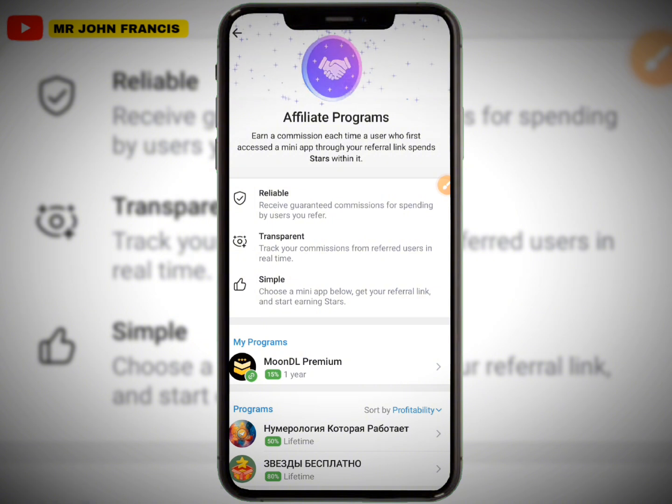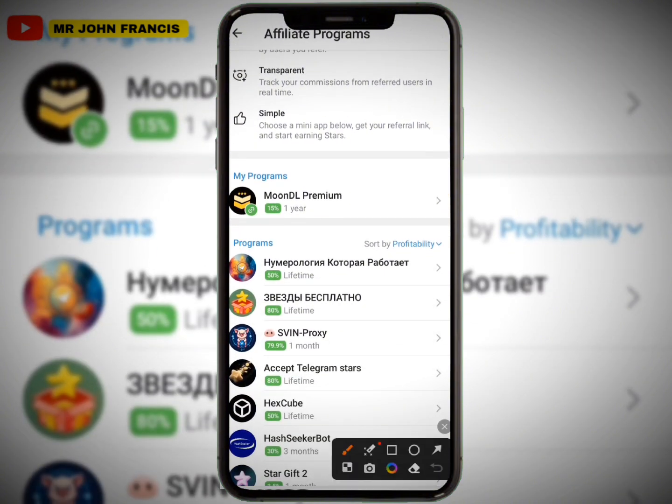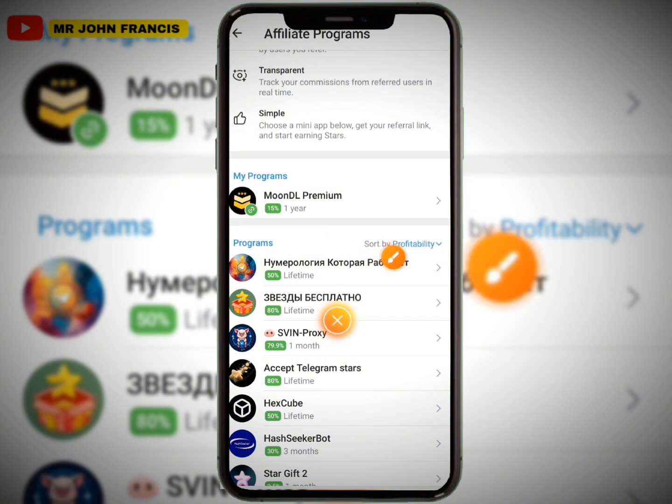Right, so when you come to this very section, this is what you're going to do. This particular platform right here allows you to make money simply by referring people to mini apps or bots. Okay, so you can earn Telegram stars for free with this very feature. All right, so you can monetize your Telegram channel with this. All you need to do is come here and you're going to see these are affiliate programs right here. Okay, so these are mini apps. So these mini apps right here, you see here, are going to pay you money. All right, so all you need to do is sort by profitability.